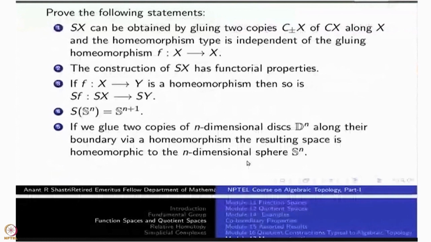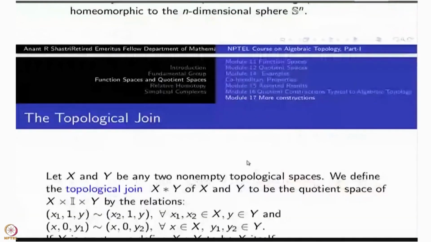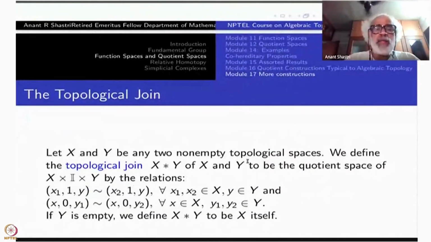Next, I'll take one more example. This is called topological join. This is actually a far more generalized construction than suspension and so on. You can get suspension as a special case of this one. So let X and Y be two non-empty topological spaces.